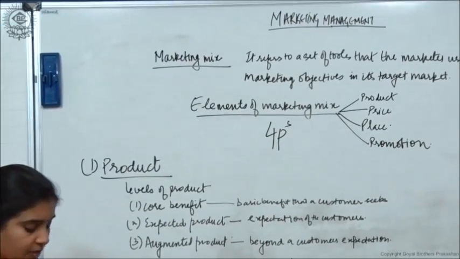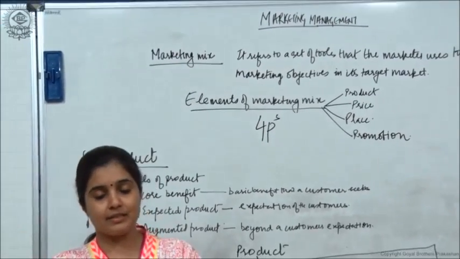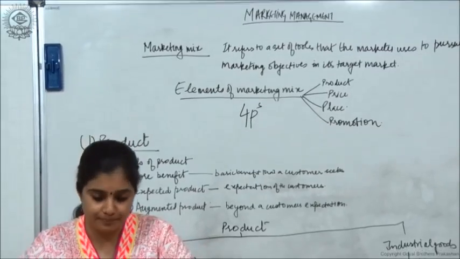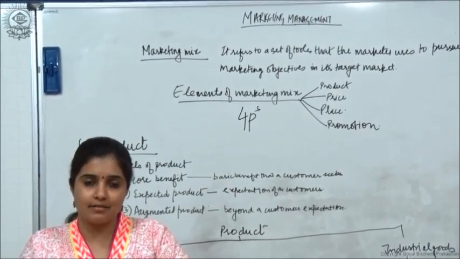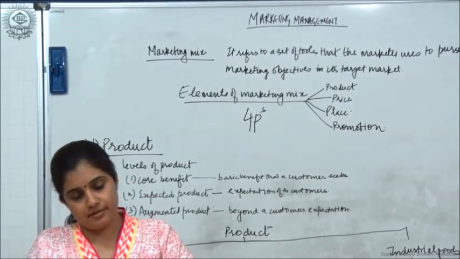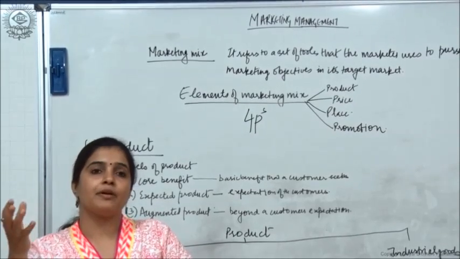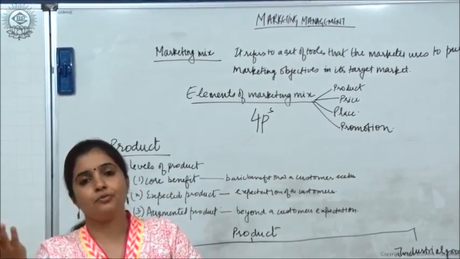Taking up the first element of the marketing mix, that is product. Now, what is a product? It is nothing else but a form of utility. Product can be defined as what the buyer gets in return for the money that he has paid. Product could be tangible or it could be intangible.